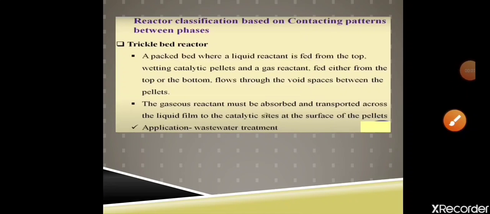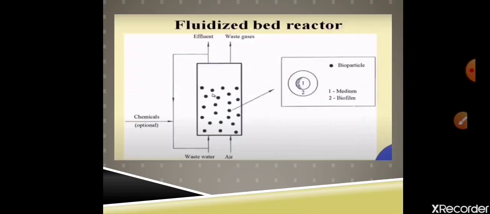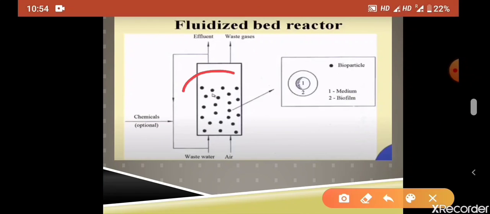Now another very efficient reactor we have is the fluidized bed reactor. The reason why it is efficient is because the particles, you can see, are not touching each other, they are separated from each other.